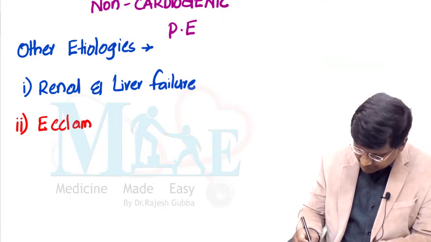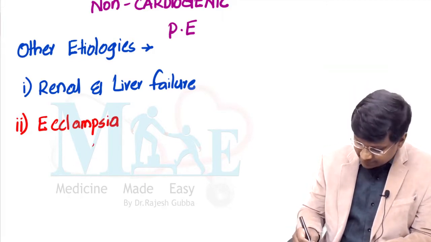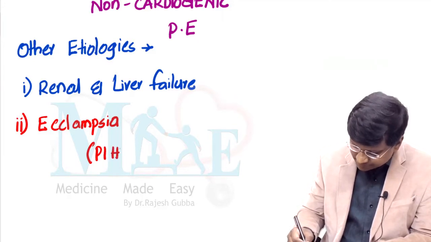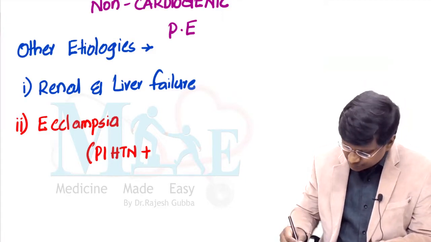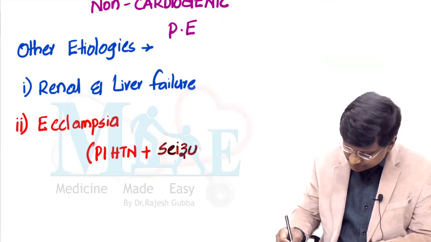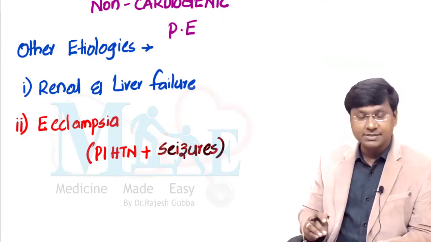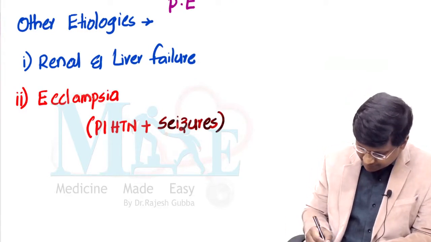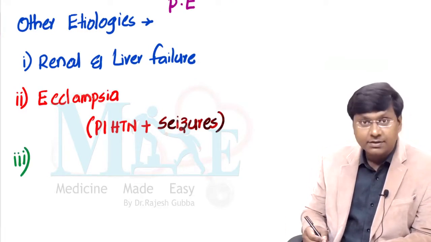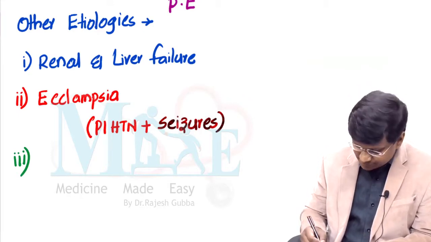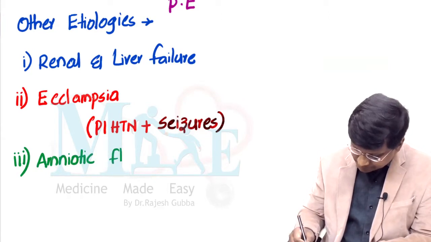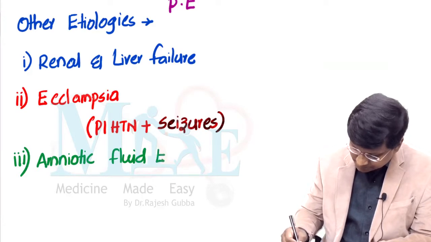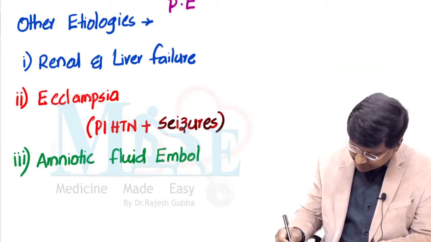So what is eclampsia? Eclampsia, remember, it is a clinical condition where the female will have pregnancy-induced hypertension. Along with pregnancy-induced hypertension, the female will also have the seizures. Right? This is called as the eclampsia. Next, apart from this, the other condition which will cause this ARDS is amniotic fluid embolism, right? Amniotic fluid embolism.